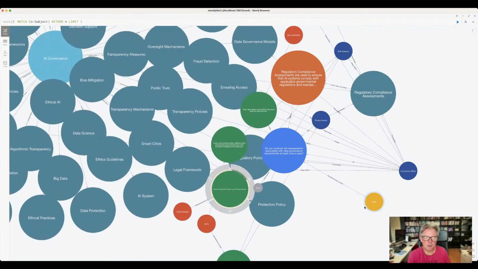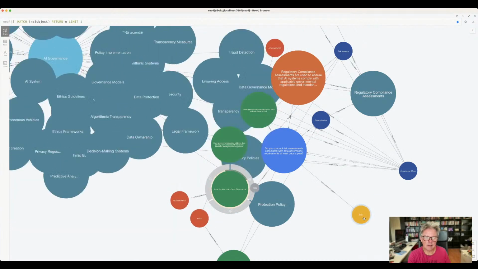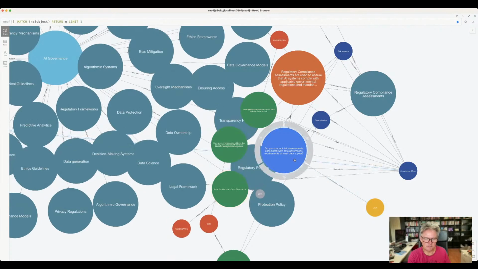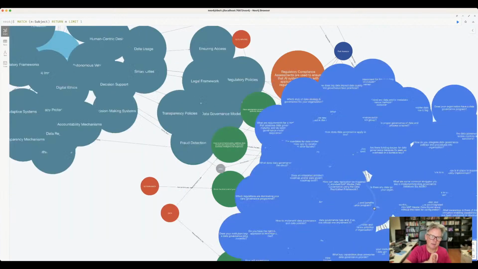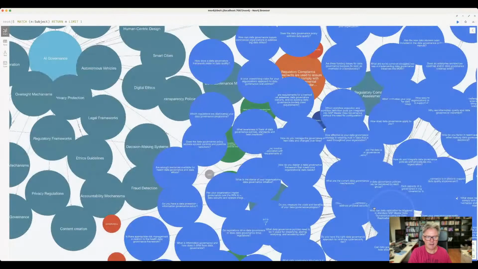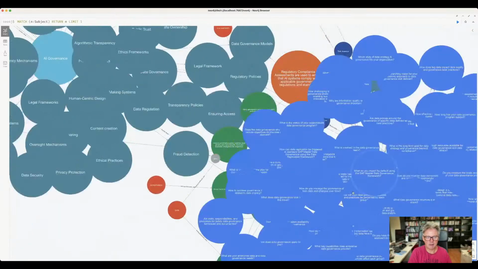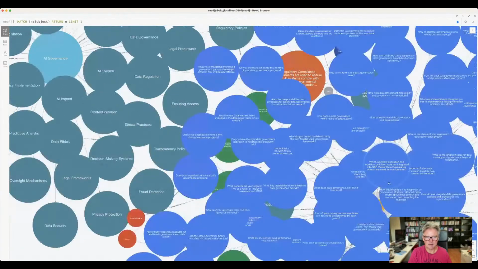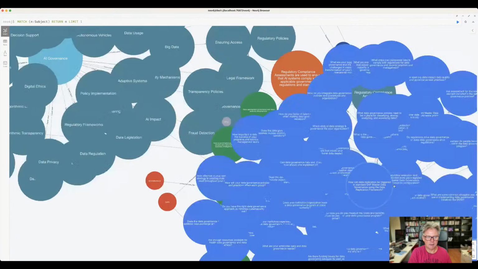We have also yellow balls here, and a yellow ball is related to, see, it comes from this one, from the question. And if I only want to see questions that are related to data, I'll double click on this one. I won't do that now because I'm pretty sure that the data question will have a lot of questions around it. What the heck, let's do it anyway. Let's see what happens. There you go, all the data questions that are related to AI governance in the data set and how they're related to each other.